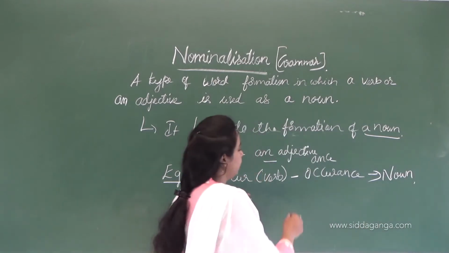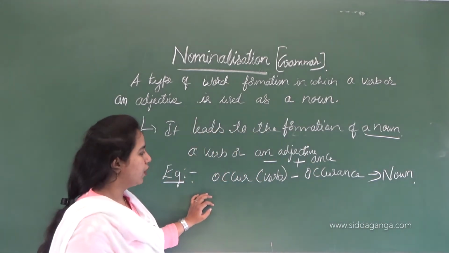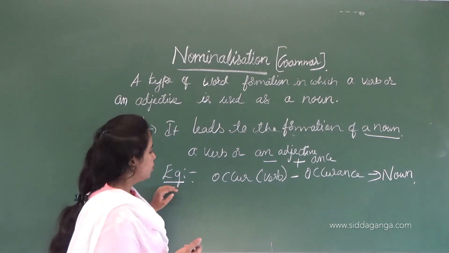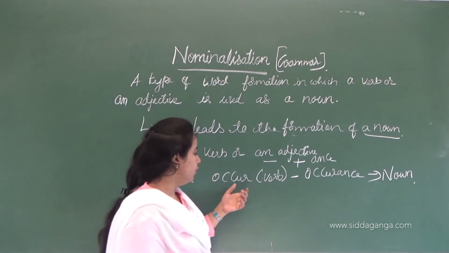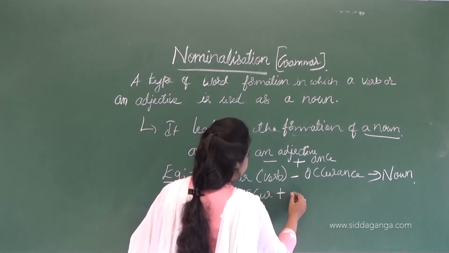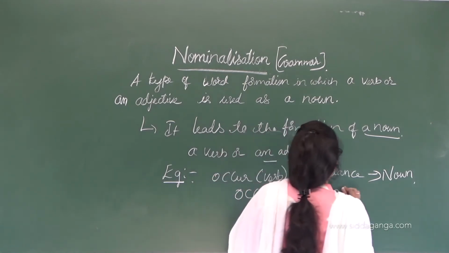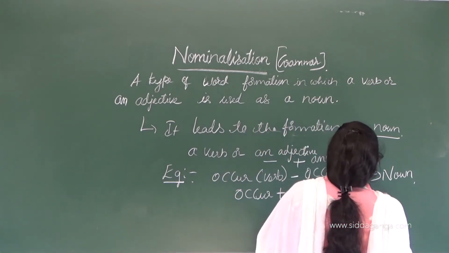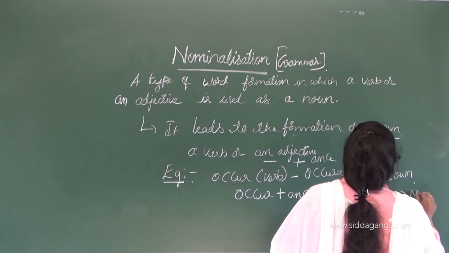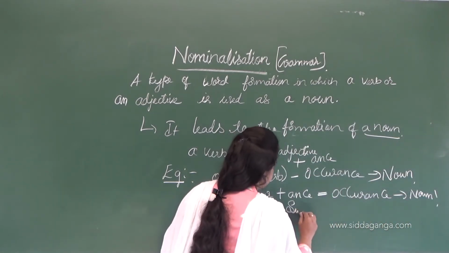When we add this ance, that is the nominalization, that means the suffix, to this verb occur, it is called occurrence, which means a noun.